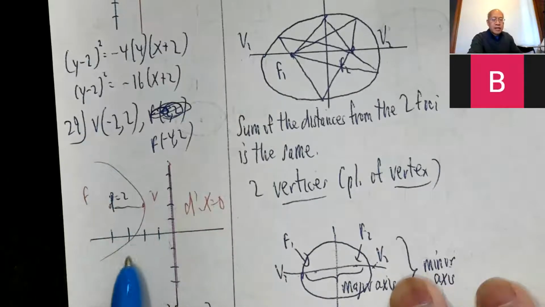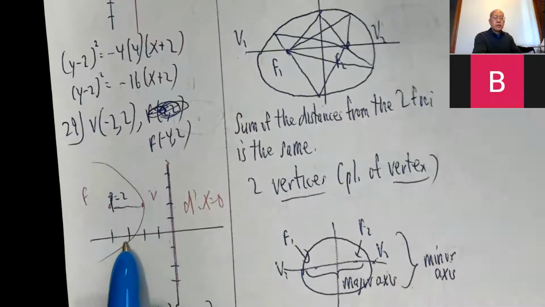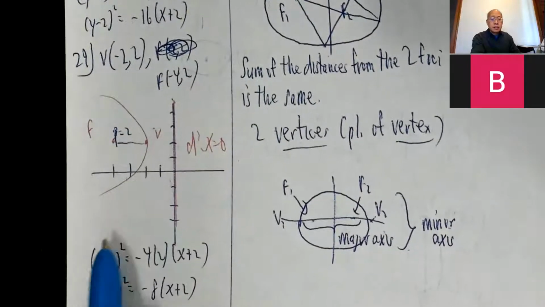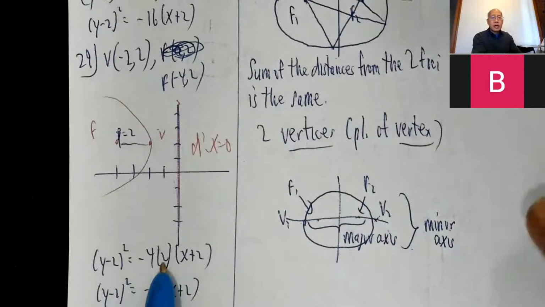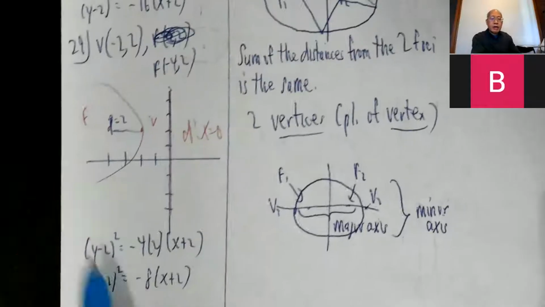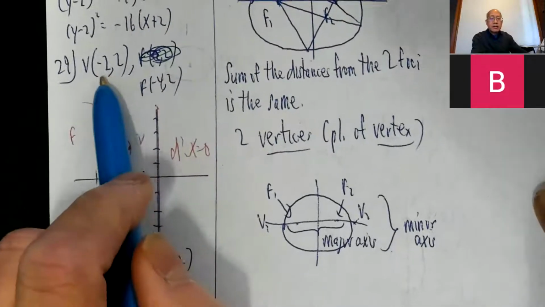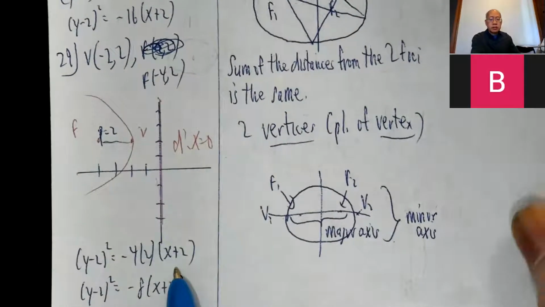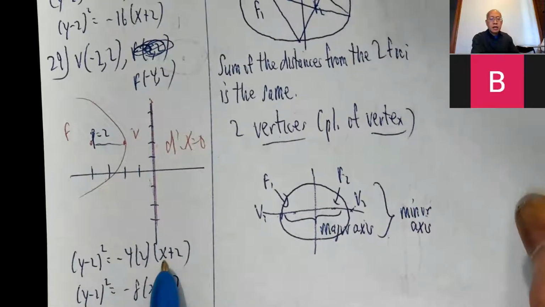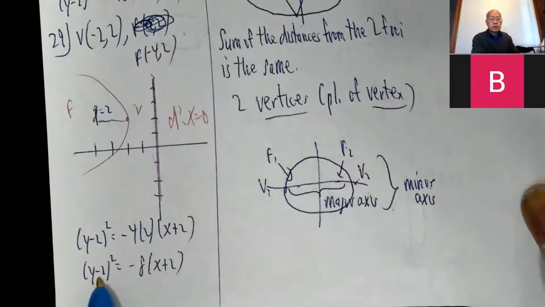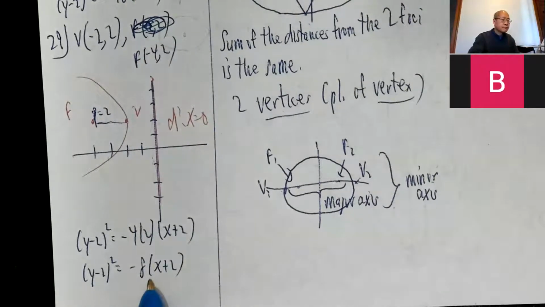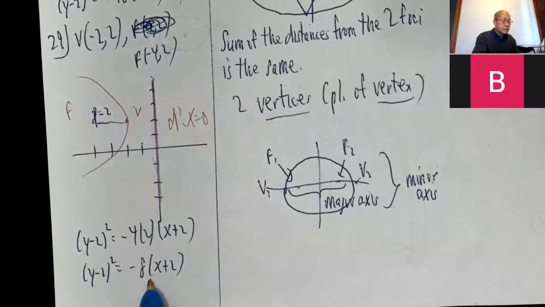Once again, we're opening to the left. Opening to the left means y squared equals negative 4px. The p is 2. And then I account for the translation. Y should become y minus 2. X becomes x minus negative 2, or x plus 2. So y minus 2 squared equals negative 4p times x plus 2, or y minus 2 squared equals negative 8 times x plus 2. And that's pretty much about it.